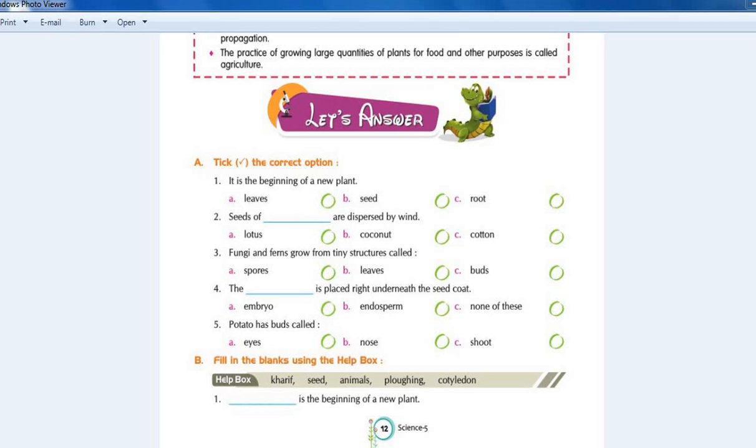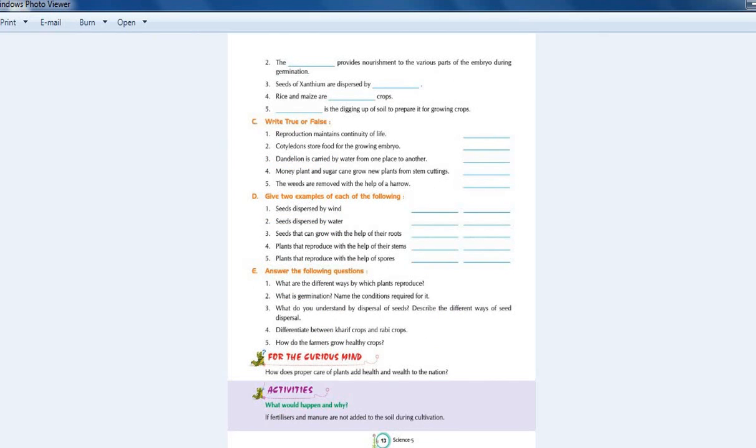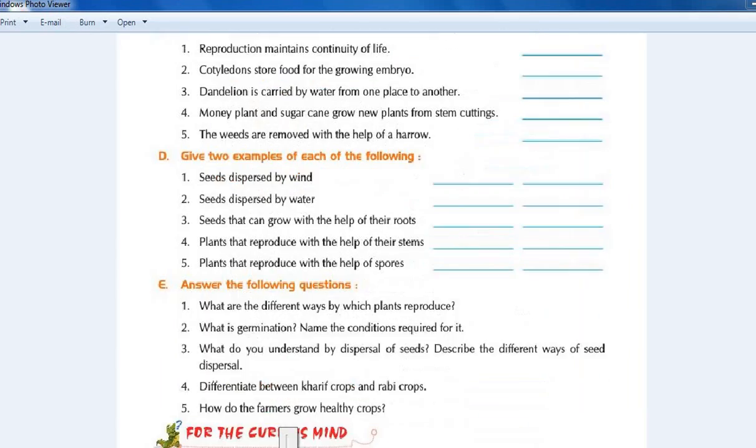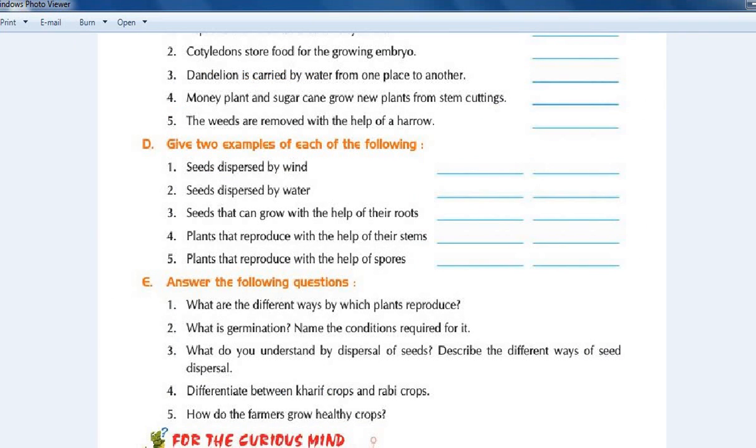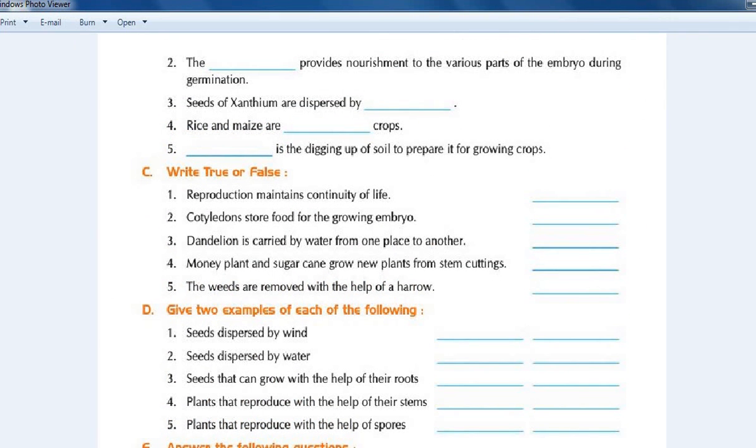So the answer is seed. Second, the dash provides nourishment to the various parts of embryo during germination. The answer is endosperm.